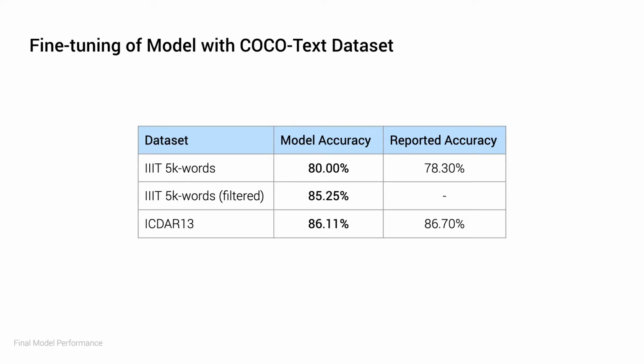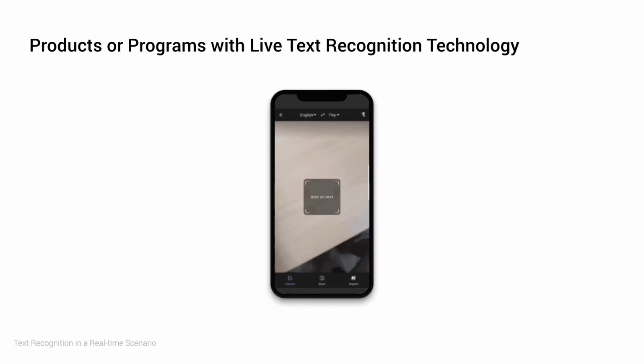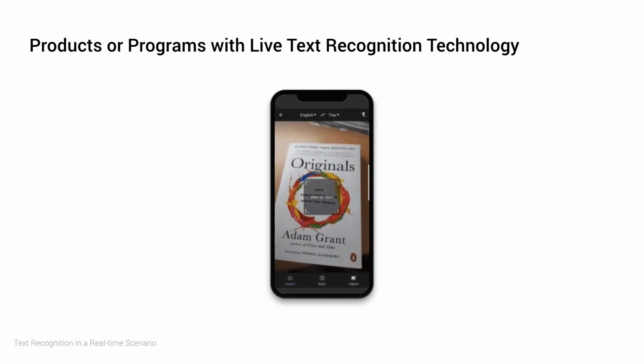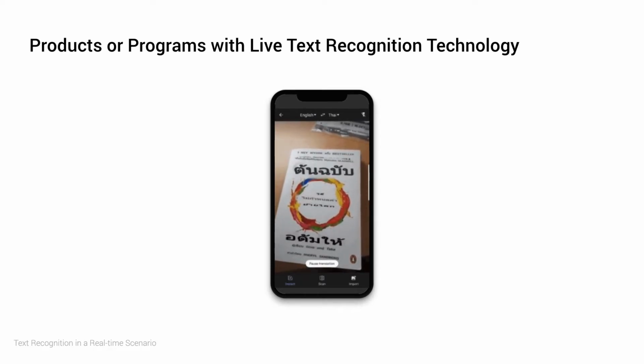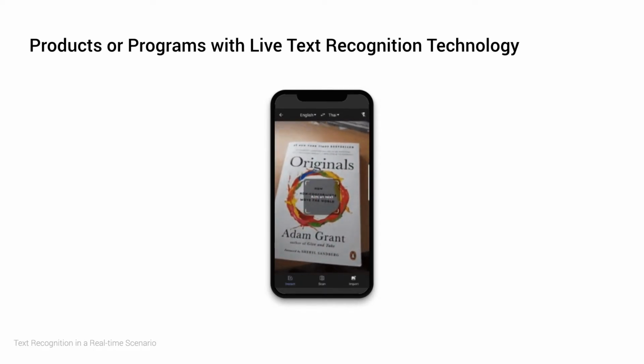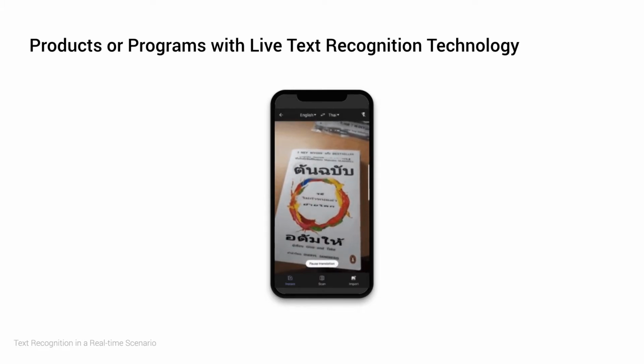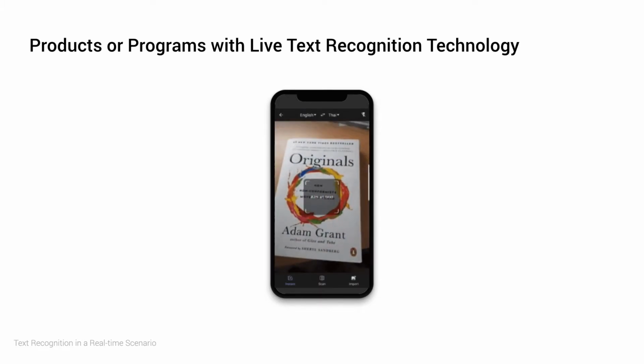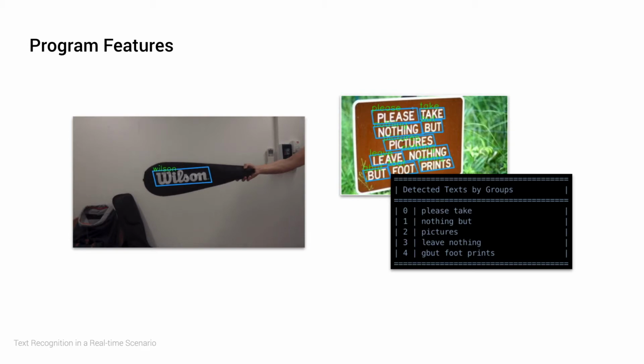But what can we do with it? Companies like Google have built apps that use scene text recognition technology with beautiful results, such as Google Translate's live translation feature. So I decided to give it a shot by making something similar and simpler with a live text recognition program. The program is able to detect text through either static input images as well as a camera feed, and is able to maintain about 20 frames per second, although it does degrade to about 10 frames per second if there is a high density of text in the camera frame.